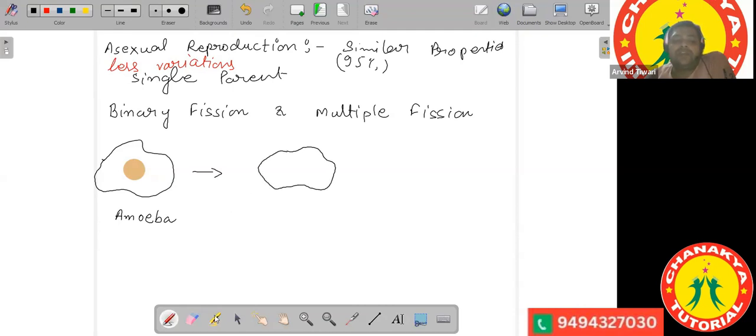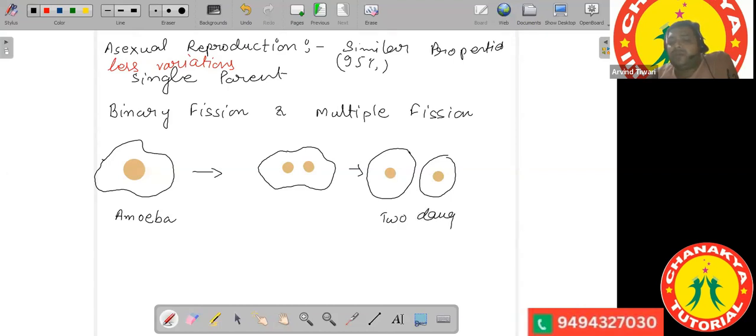So here we have the division of nucleus. A single nucleus divides into two, giving rise to two daughter cells. So here you have the formation of two daughter amoebae, which are identical to each other.